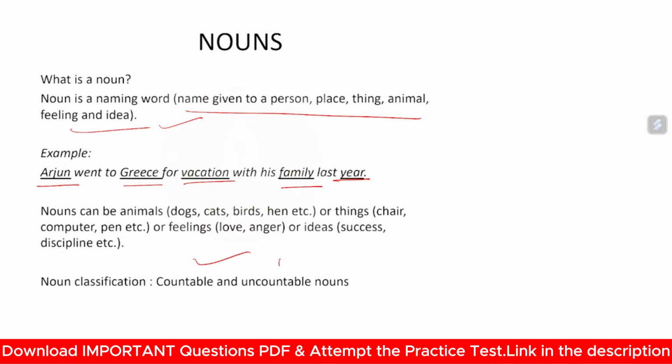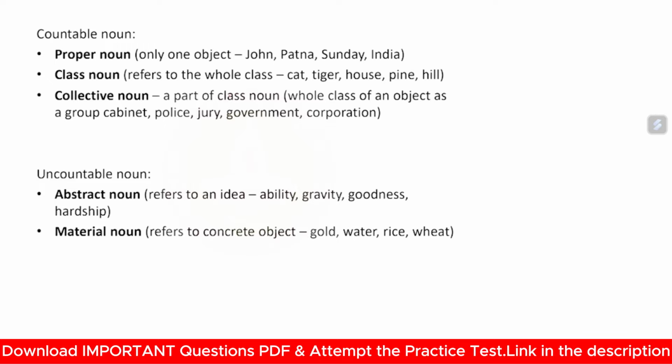Okay, nouns are classified as countable and uncountable. What are countable nouns? Proper noun. Suppose only one object which is unique. Proper noun is usually defined as a unique noun. Suppose John. There is only one John. Now it can be that there are many persons of the same name, but yes, we are referring to one John. Patna is a place unique in the whole world. Sunday is unique, and India is always one, unique.